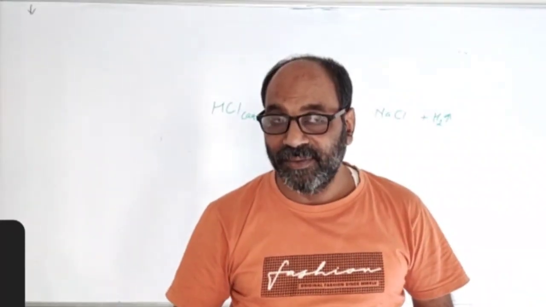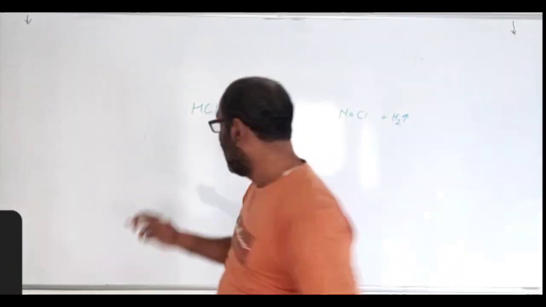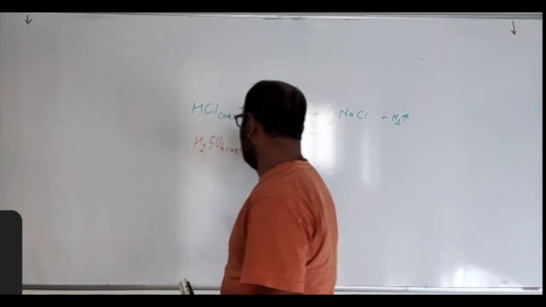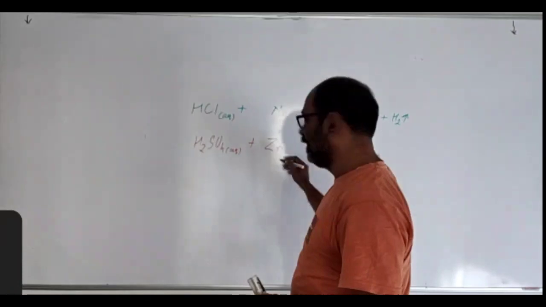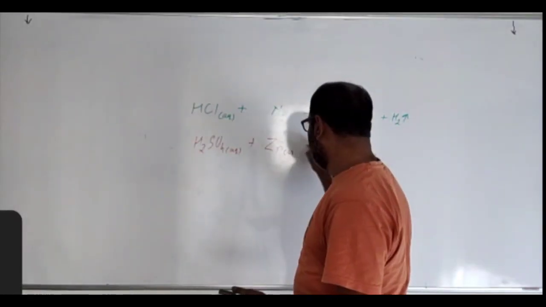All right. In your textbook, which acid is given? Sulfuric acid, right? So you can take H2SO4 in aqueous form, and then, as you said, zinc metal, Zn, or even magnesium if you want, you can take. That is in solid form.